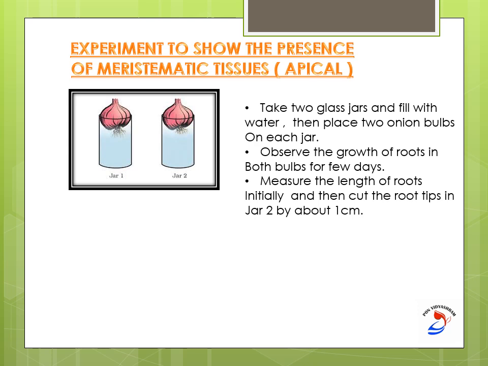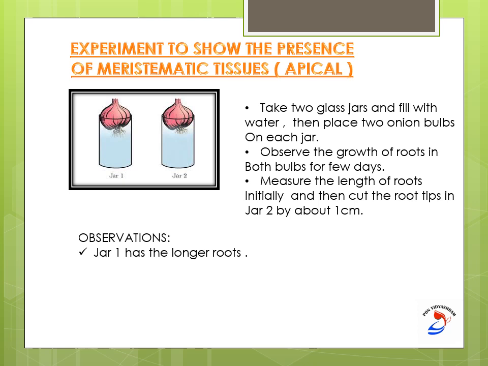In this experiment, we place the onions in water and measure the length of the roots for the first one or two days, and then the roots of the second jar will be cut by about 1 centimeter. Now shall we see what observations we get? The first observation is that jar 1 has longer roots. Why? Because jar 1 has the onion with the meristematic tissues.